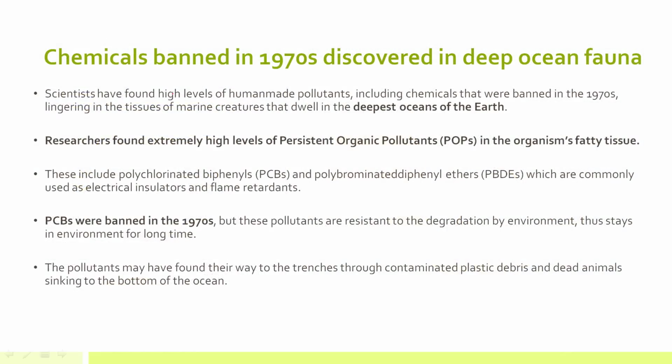Okay. Now, another news related to water pollution: certain chemicals banned in the 1970s were discovered in deep ocean fauna. What does that mean? That these chemicals were persistent, that is, persistent organic pollutants. That's why even though they were banned in the 1970s, they are still found in deep ocean fauna. Researchers found extremely high levels of POPs in the organisms' fatty tissue.